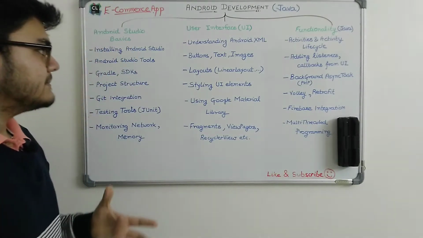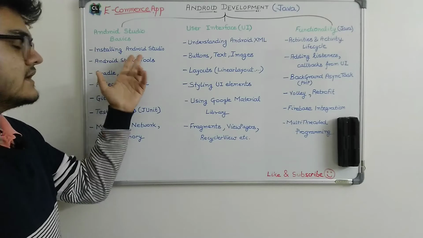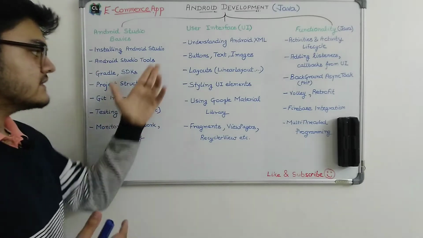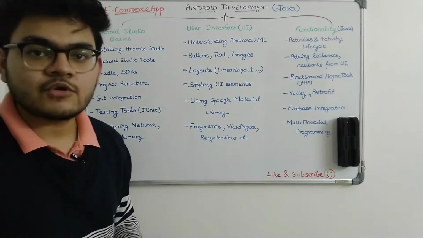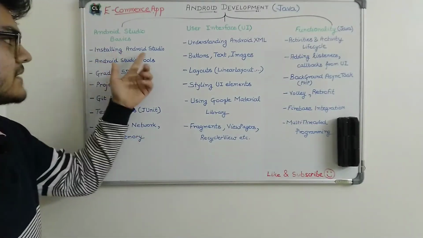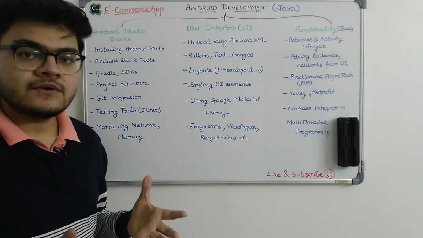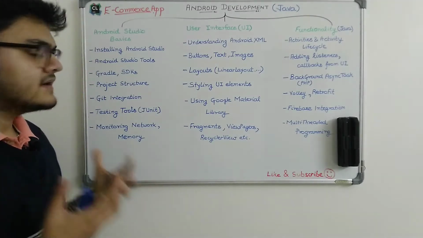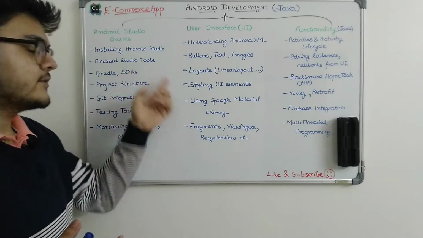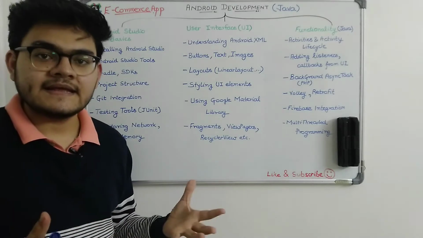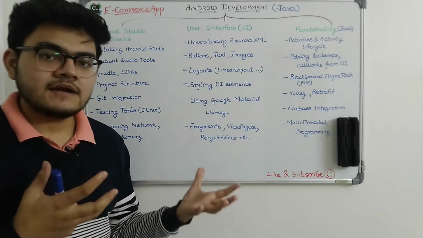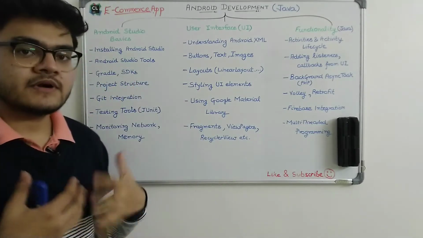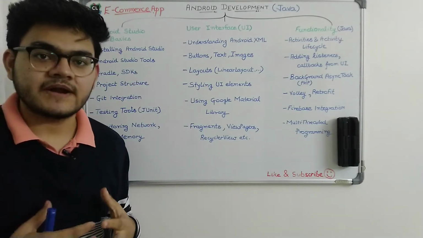If you're a complete beginner, I will start the course with the complete basics, and then we will move on to some advanced topics also. We will start by installing the Android Studio and also understanding the Android Studio tools and the whole IDE, which is the development environment, and we will understand what are the features that this IDE provides, right?